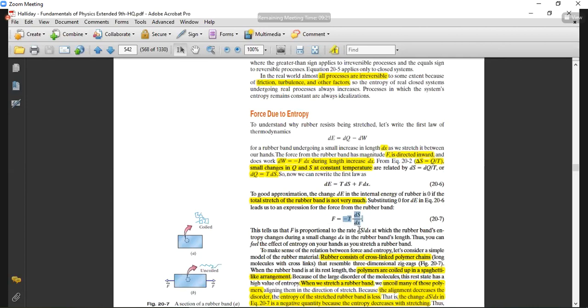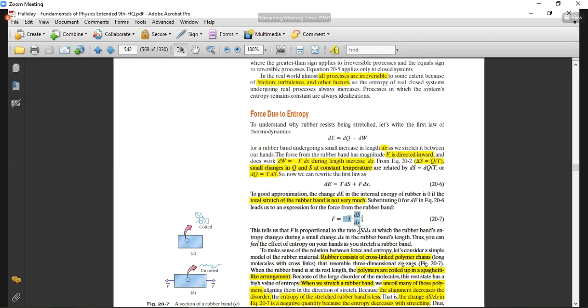He has given this example, but I don't think that it is quite relevant to your thermodynamics. Just for the sake of knowledge, I am demonstrating to you how he has correlated force with the entropy. So is it clear?